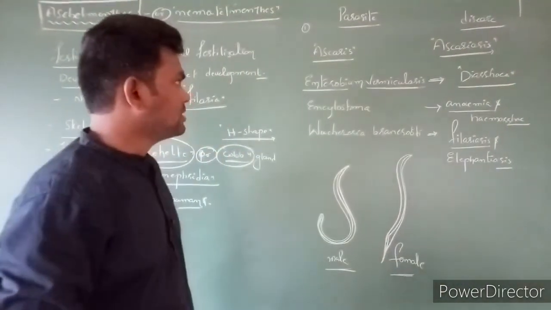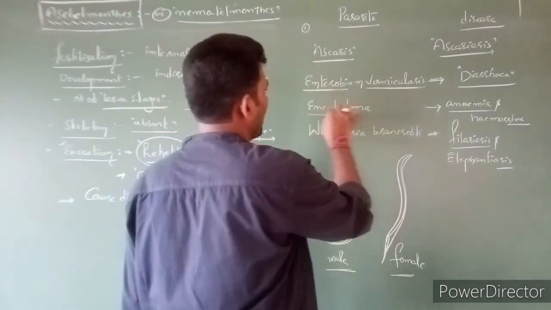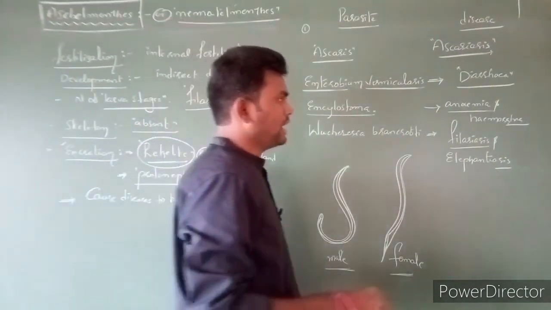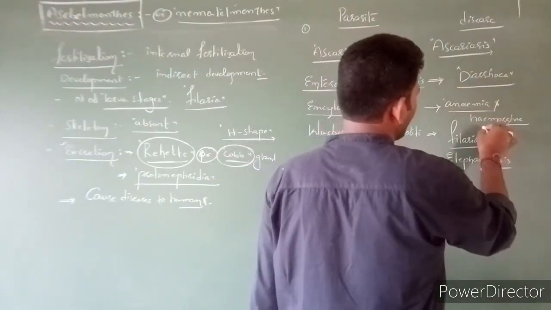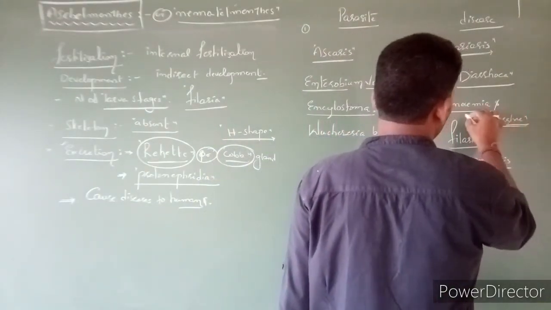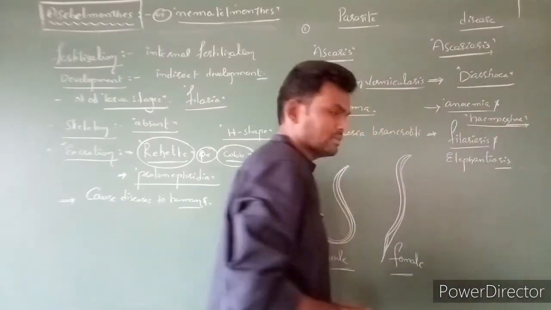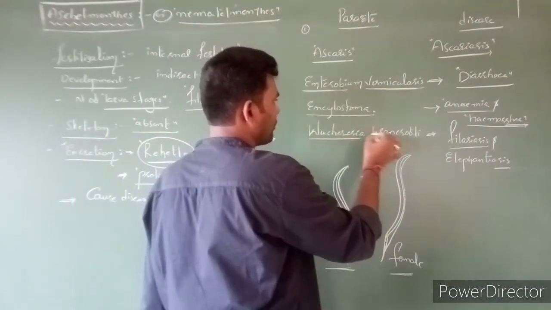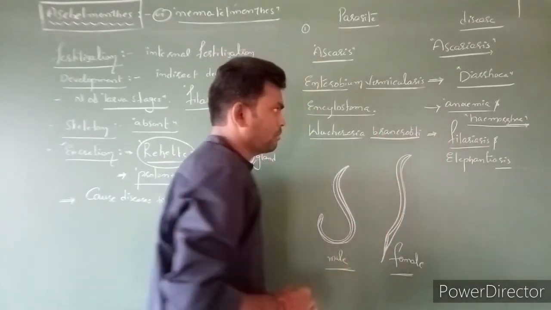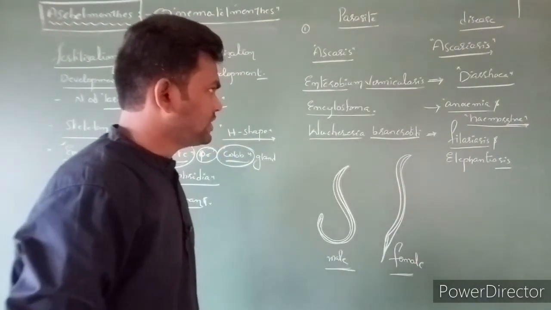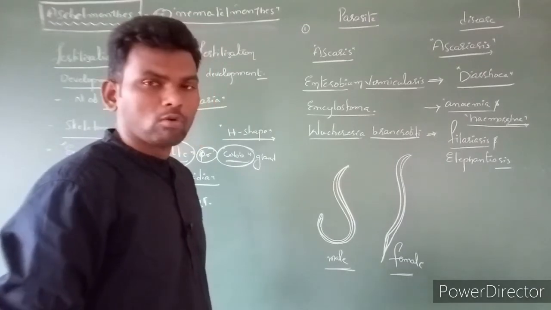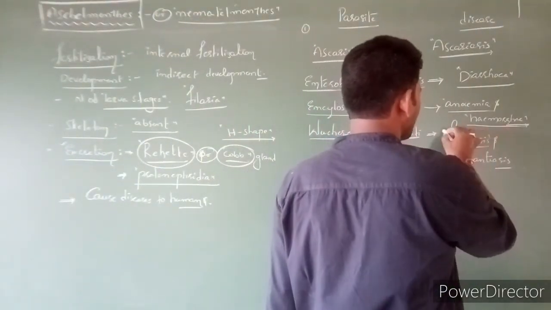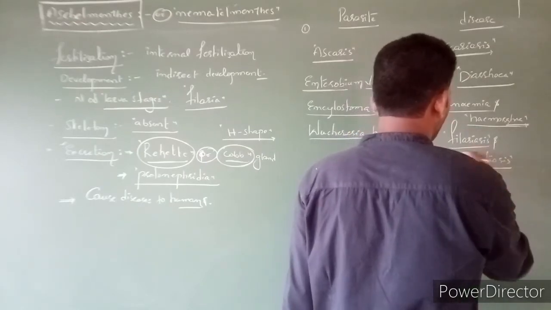Next one is Ancylostoma, which causes anemia as well as hemorrhage. Last one is Wuchereria bancrofti, which causes filariasis disease, also called elephantiasis.